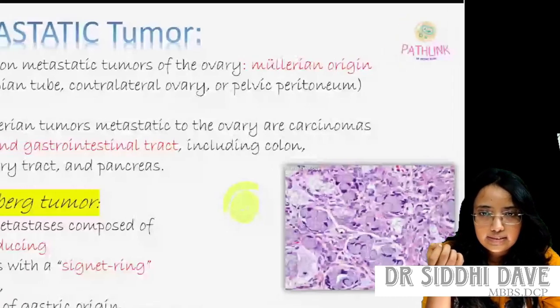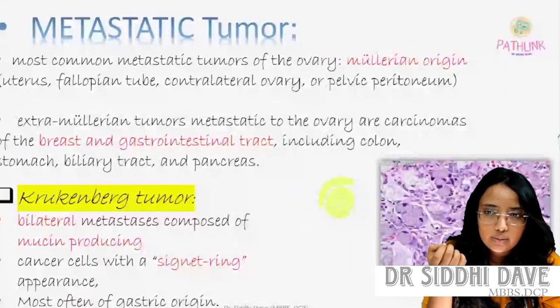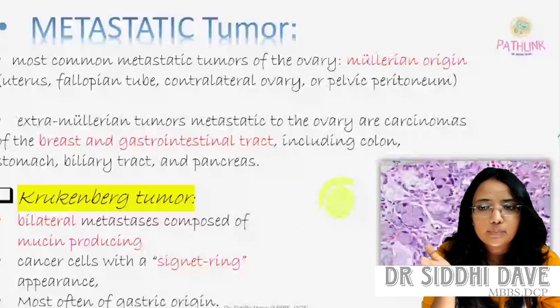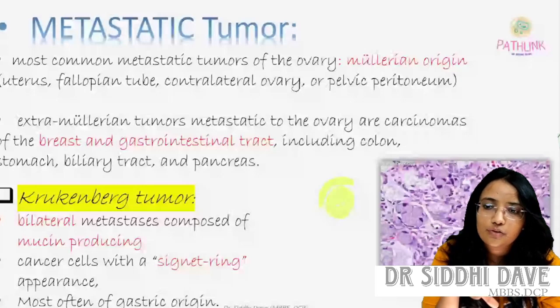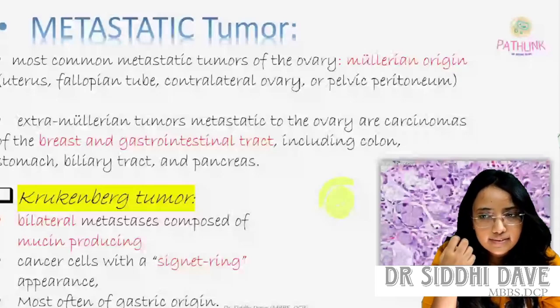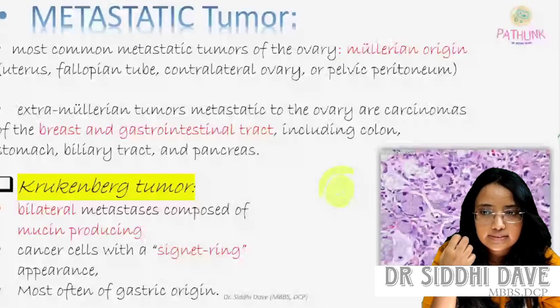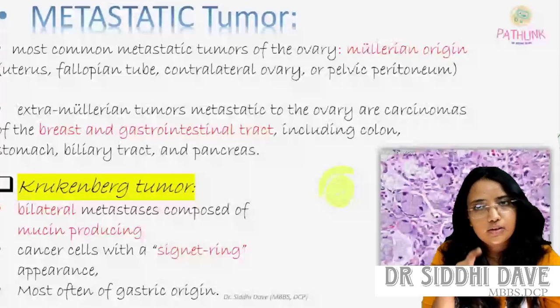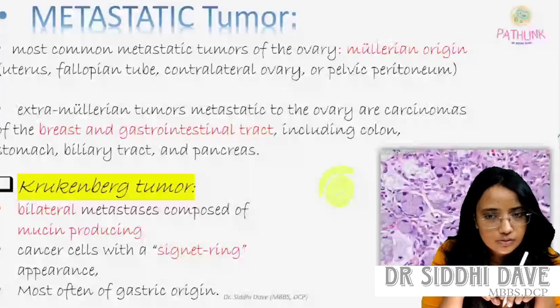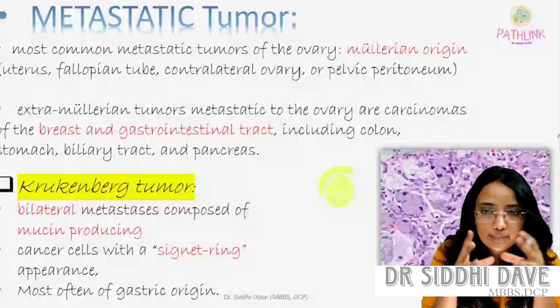It is seen in Krukenberg tumor, mostly bilateral metastasis composed of mucin-producing cancer with signet ring cell appearance, mostly of gastric origin. So Krukenberg tumor is also a favorite topic for the examiner.